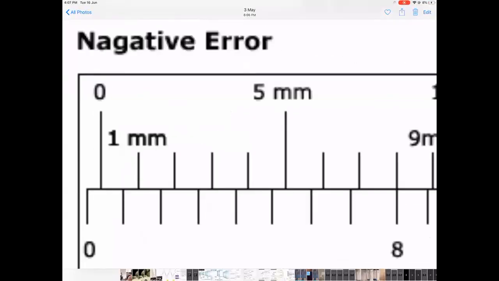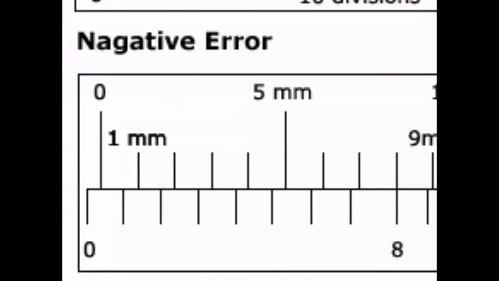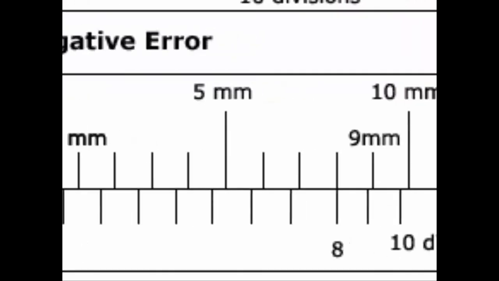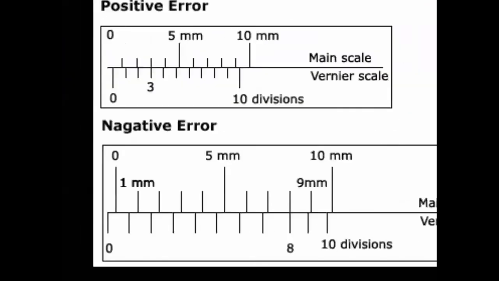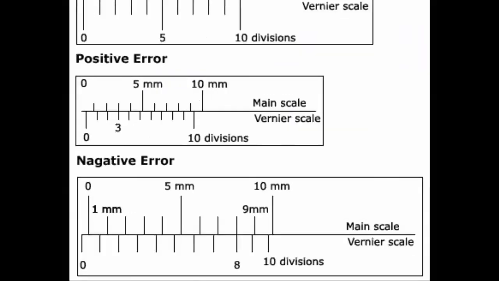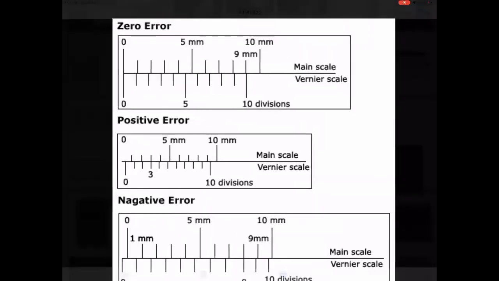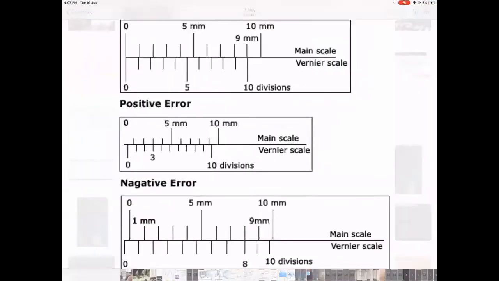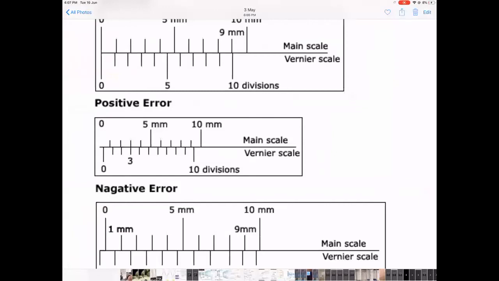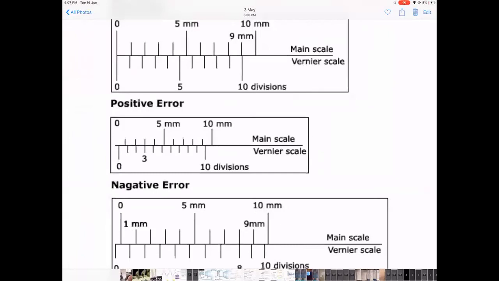So we don't look at the reading on the main scale here. We look at the reading of the main scale at the beginning, where the 0 of the vernier is. So here the 8th one is coinciding. So negative 0 error is 0.08. That means the distance between the two zeros is 0.08. Now in the positive 0 error case, the distance between the two zeros is going to be 0.03. Positive 0 error is subtracted, negative 0 error is added. Please make notes there.